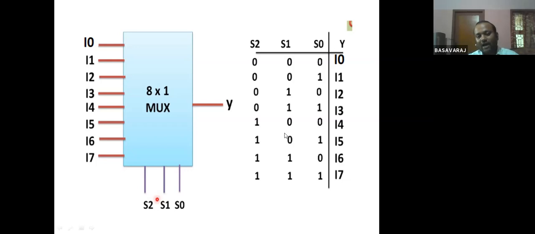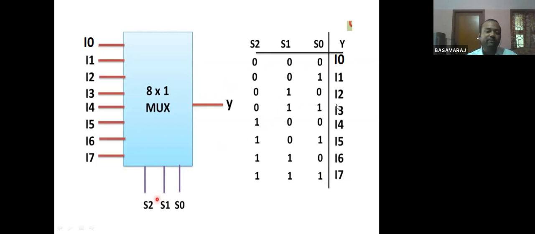I have the truth table for this 8:1 multiplexer. Here you can see when all the selection lines S2, S1, S0 are 0 0 0, then line I0 is selected. Suppose I give the selection lines as 0 1 1. If I give this as the signal 0 1 1, then what happens?